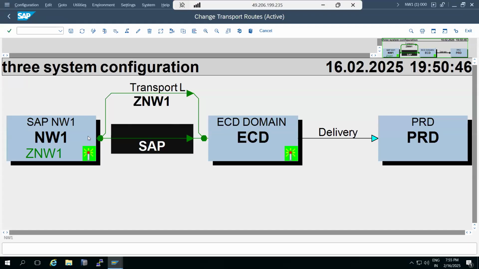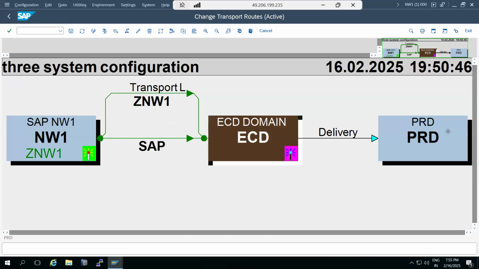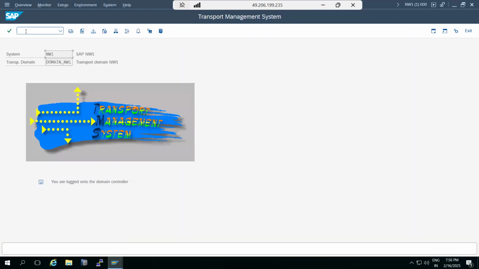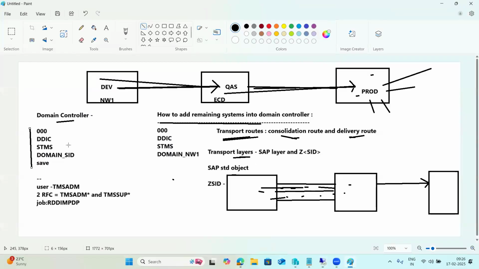So that is the development, quality, and production. These four routes are called four concepts. Then it's a perfect TMS configuration here. We have to perform this in client 000. Any one of the users can log in, but STMS is the transaction code to perform this TMS configuration and everything here. Okay. Any questions, anyone?